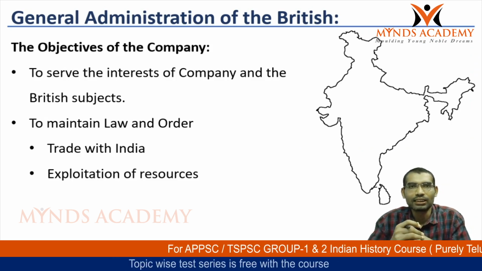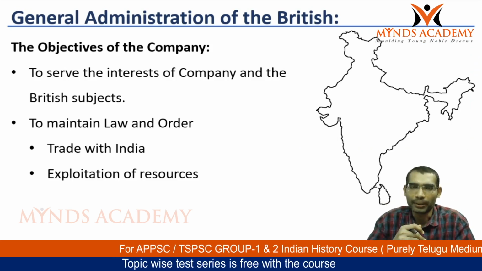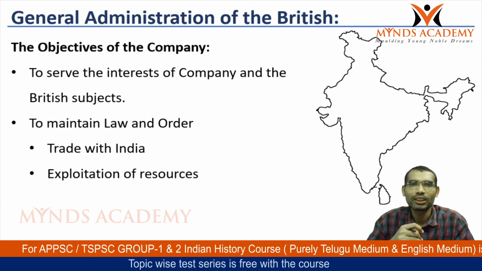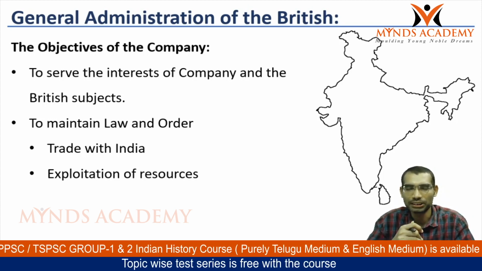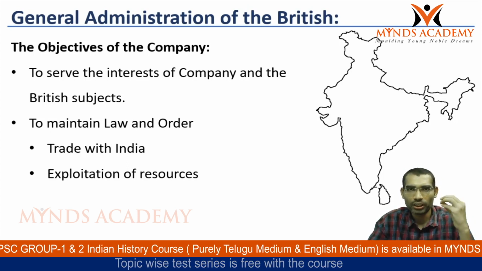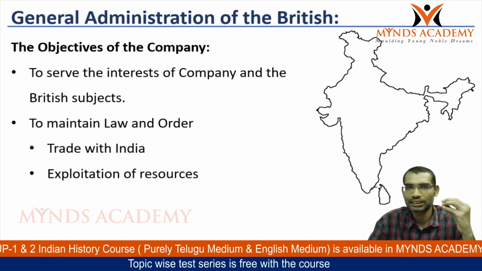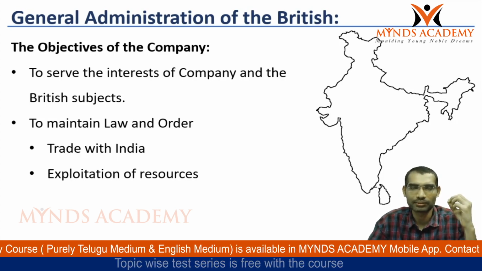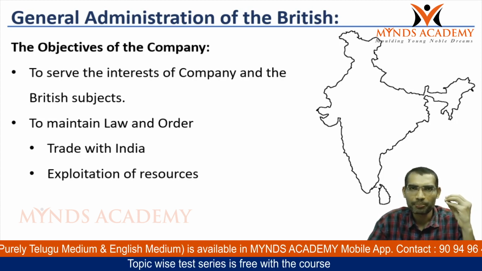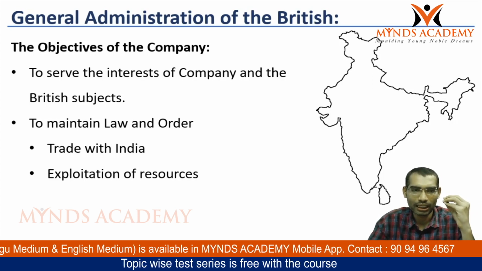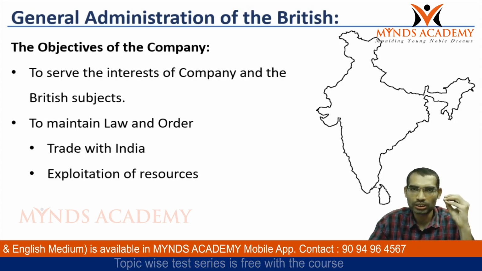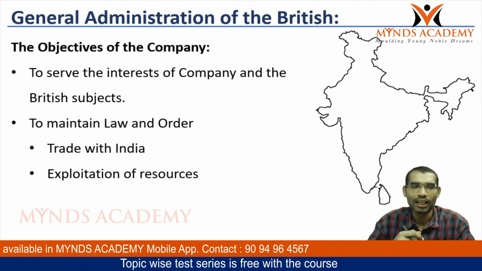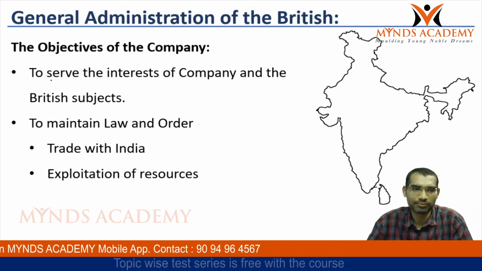First we see the main objectives of the company, because these objectives are going to guide the company's administration in India. Whatever administrative decision they have taken, it was guided by these principles. The main prime objective of the company was to serve the interests of the shareholders of the company and the British subjects.